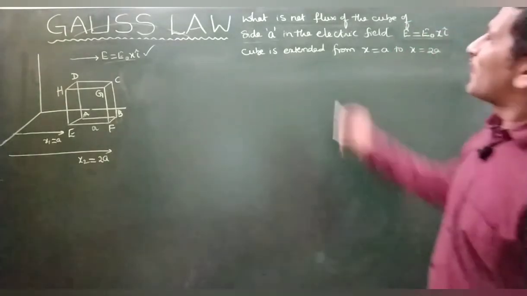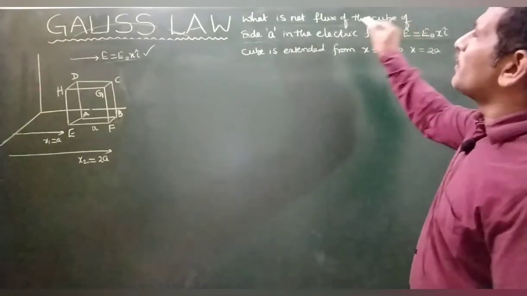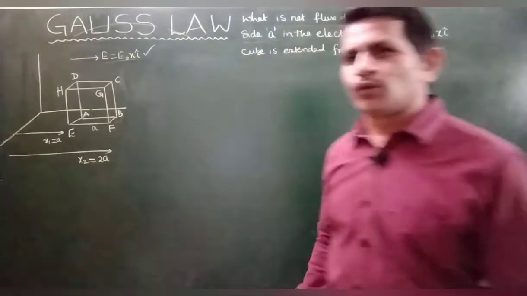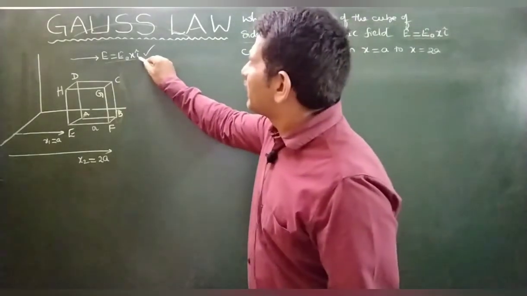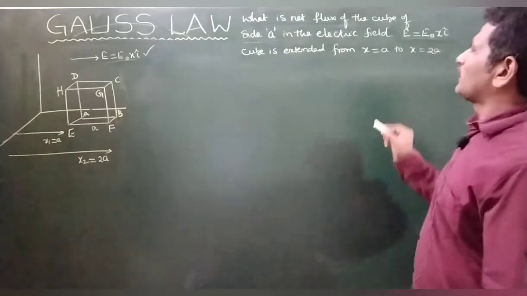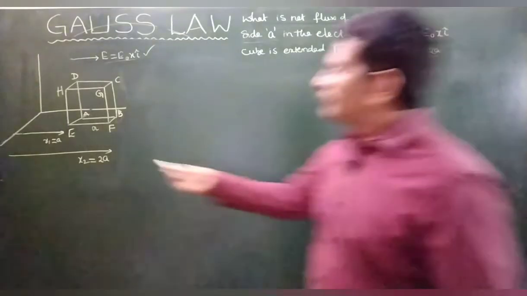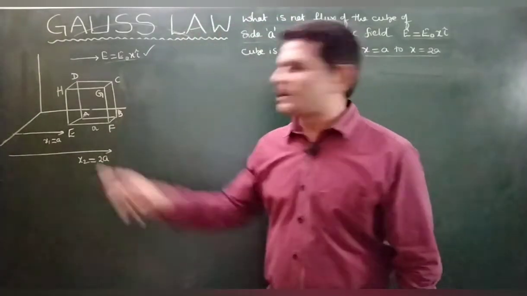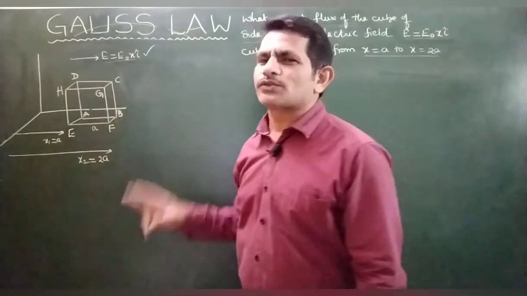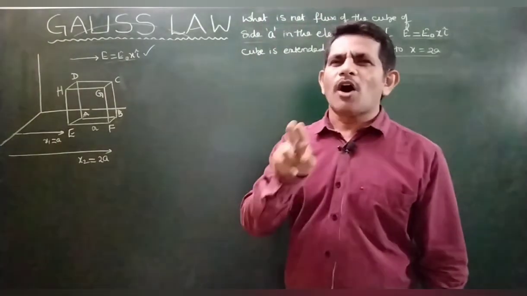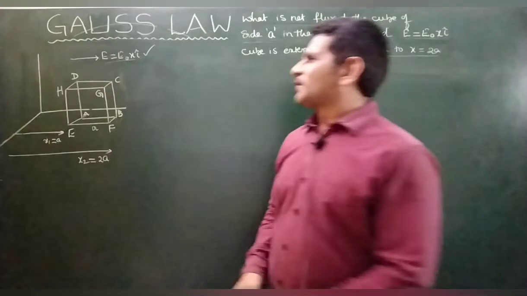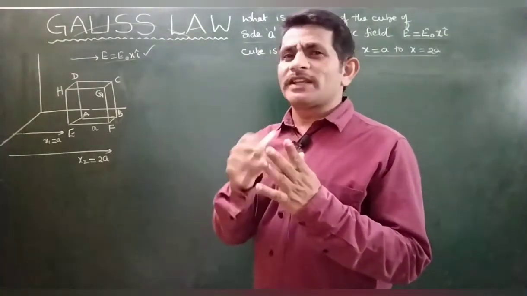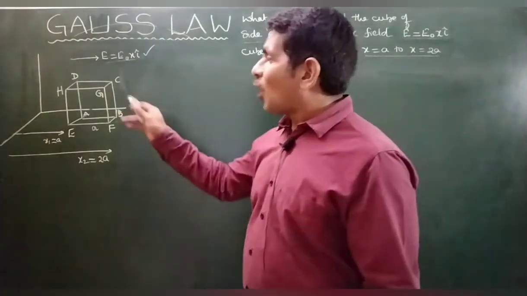What is the net flux of the cube of side a kept in the electric field E equals E naught x i, which is extended from x equals a to x equals 2a? In this cube, how much flux? In an electric field, if there is a plane, flux phi equals E A cos theta. So how many planes are there?